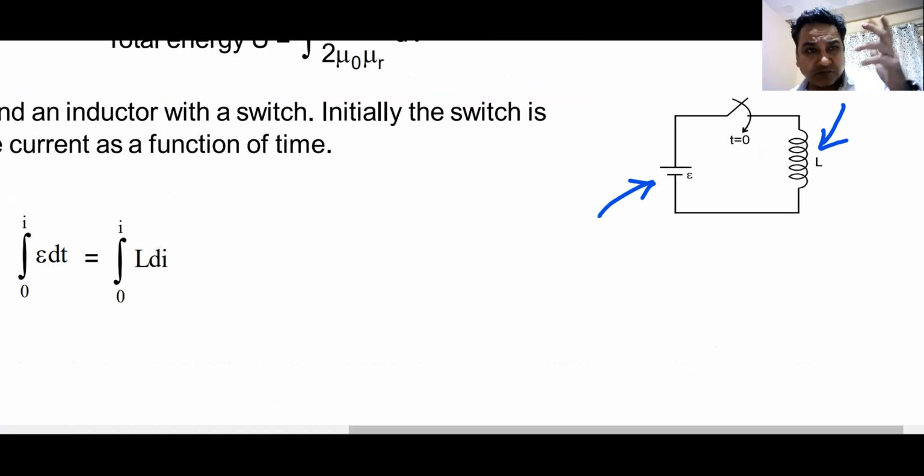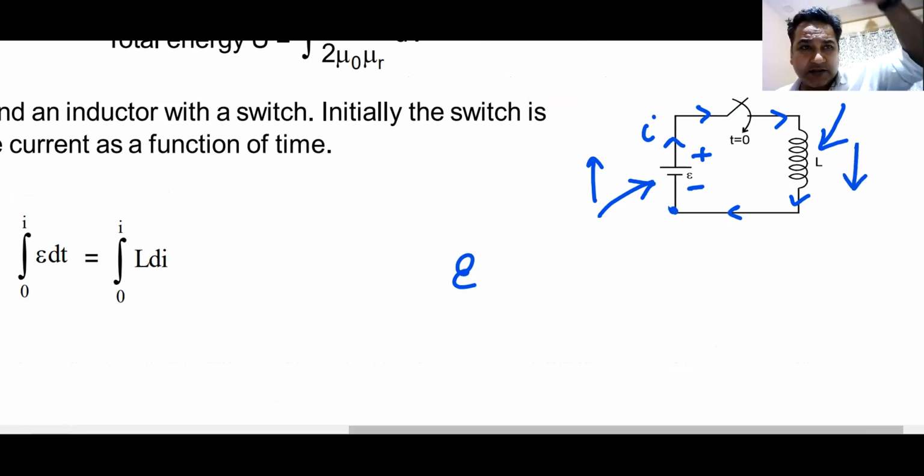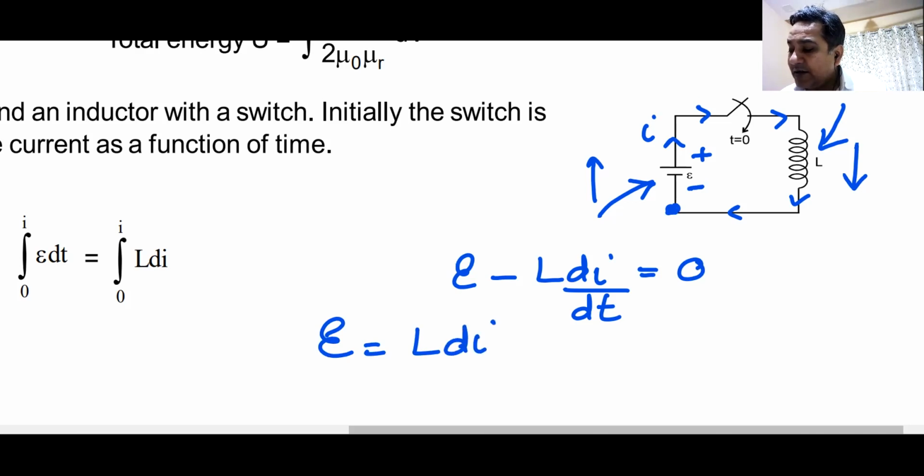So what do you do? You draw the current in the circuit. Let us assume that the current is I. Current goes like this. You apply Kirchhoff's law. You start from this point. You move across this battery, so it is plus E. From the negative terminal to the positive terminal, potential rises plus E. Then you move in the direction of current, across the inductor, so it is minus L di by dt. Please watch it very carefully. And then you come back to the same point, so that is 0. So my E becomes L di by dt.